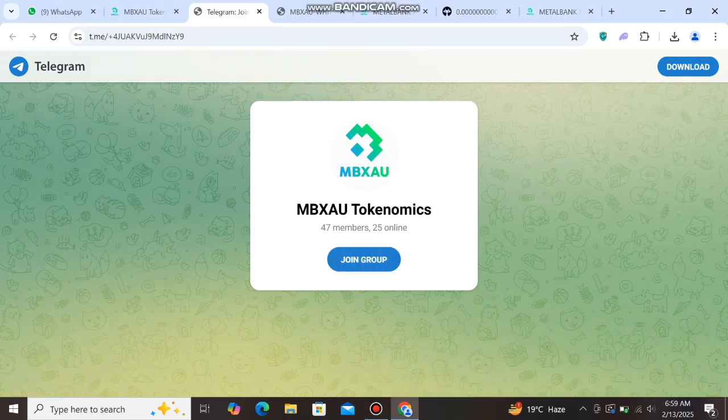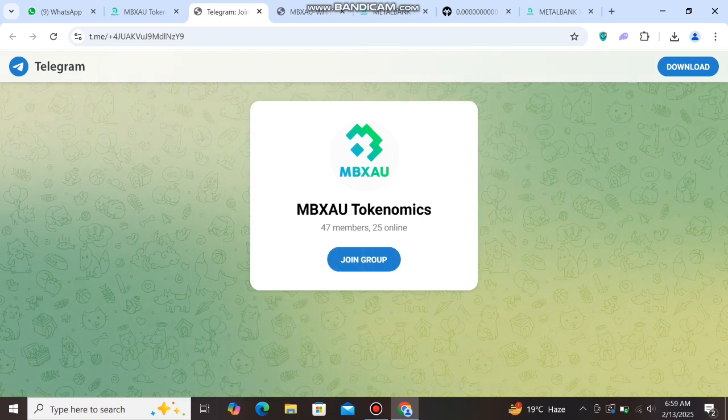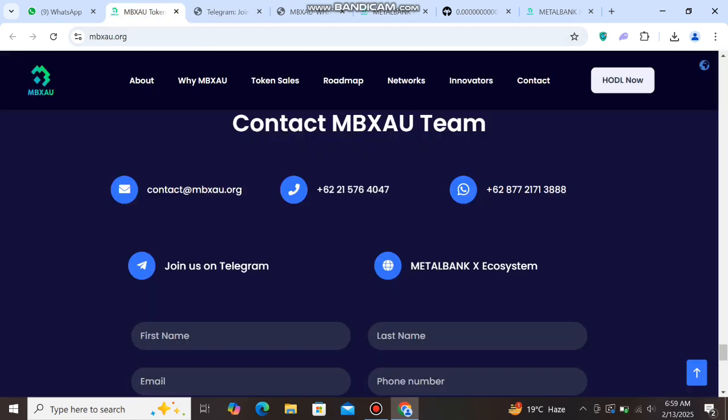So guys, you can see this MBXAU tokenomics official Telegram group chat community is open. You can join this group and get information about this project. You can check here 47 members that join this group. So guys, you can join this group. And next back to the home page.